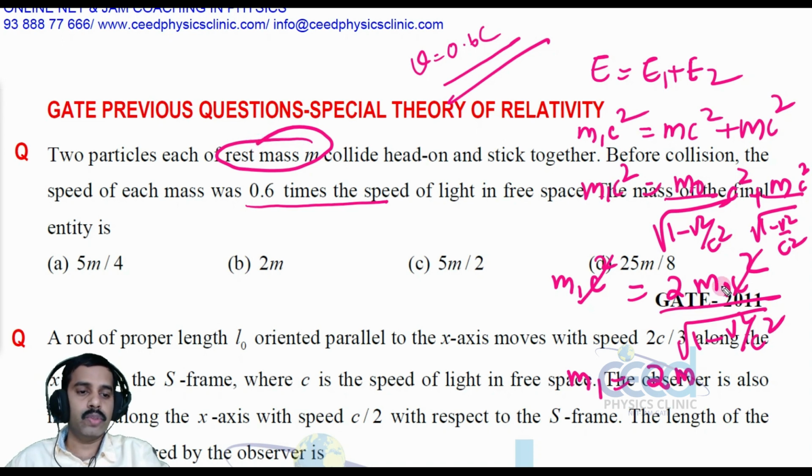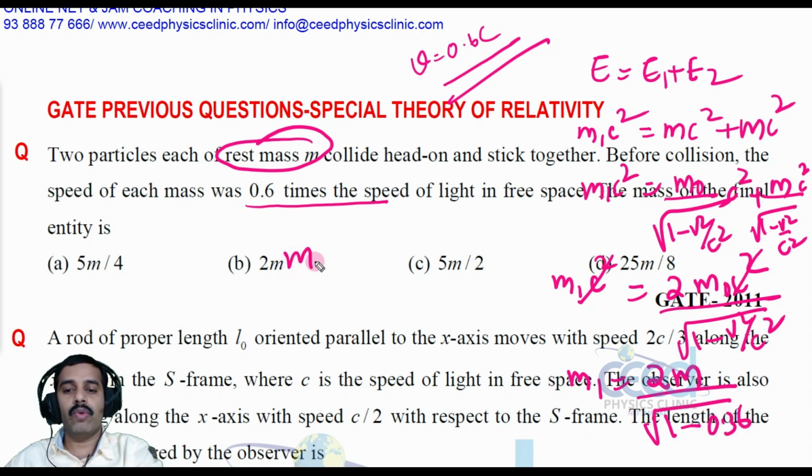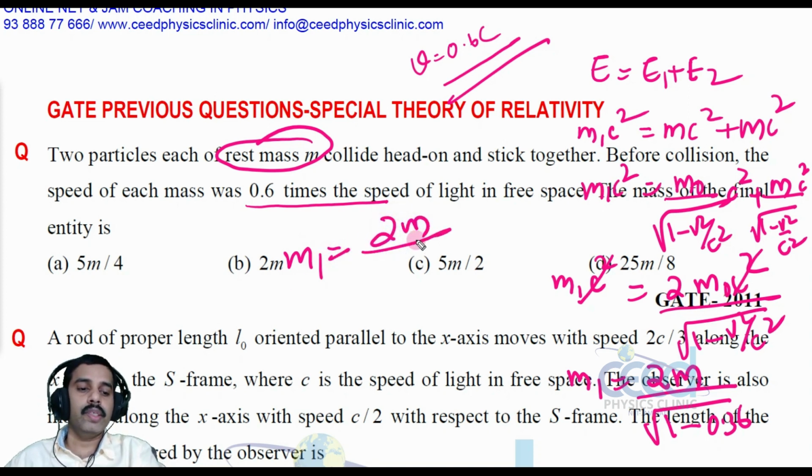So let me substitute m0 is equal to m, divided by root 1 minus 0.6c whole square, so c square cancels, that is 0.36, right? So m1 is equal to 2m divided by root 0.64, which is 0.8.